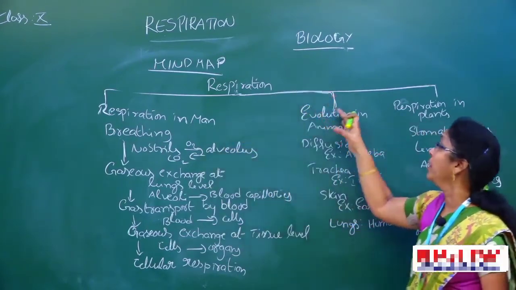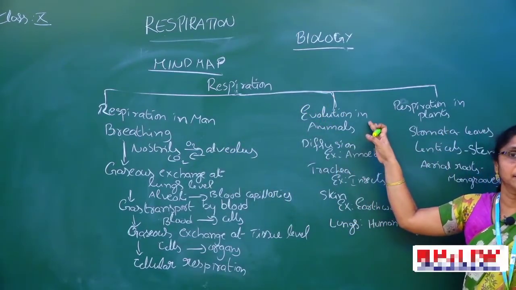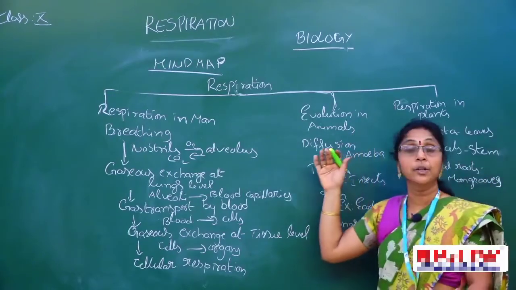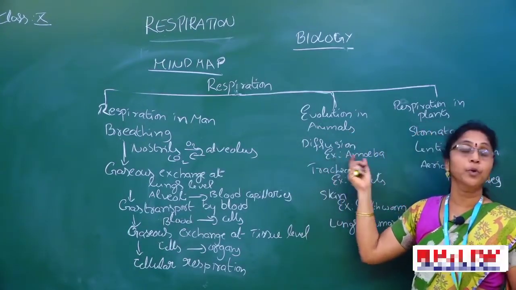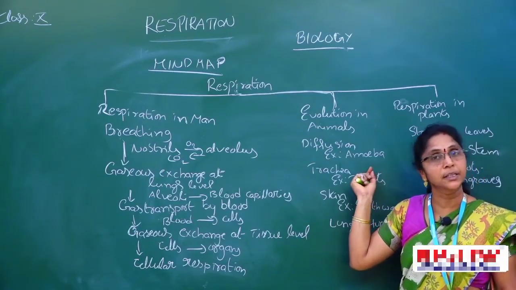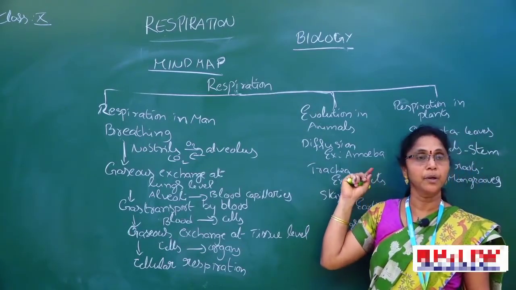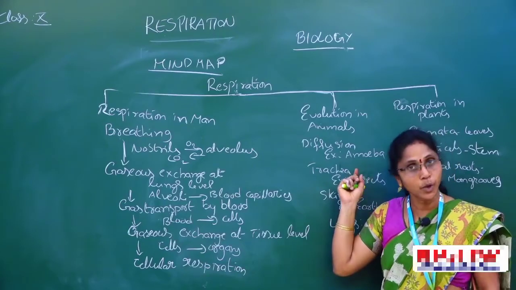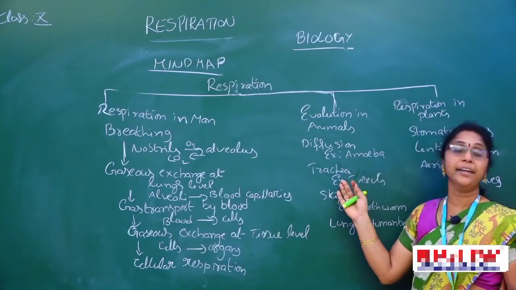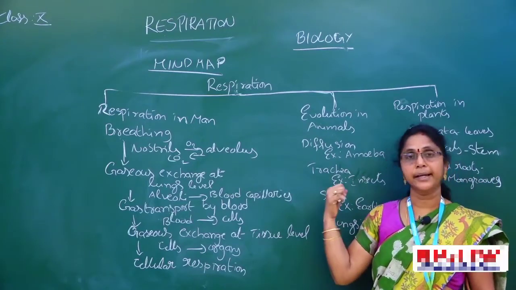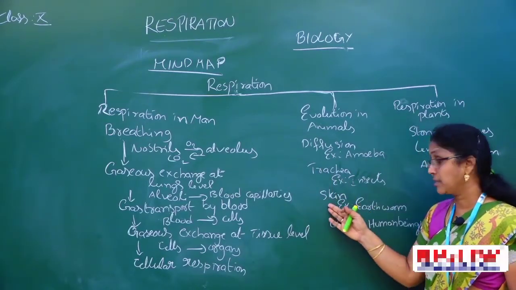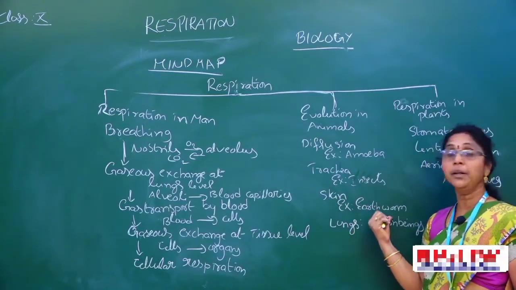Okay, now respiration in animals. In various animals, we can see the diffusion process. The best example is amoeba, that means protozoans. Now the trachea. Through the trachea, the respiration process occurs. The examples are insects. Skin, for example, earthworm.